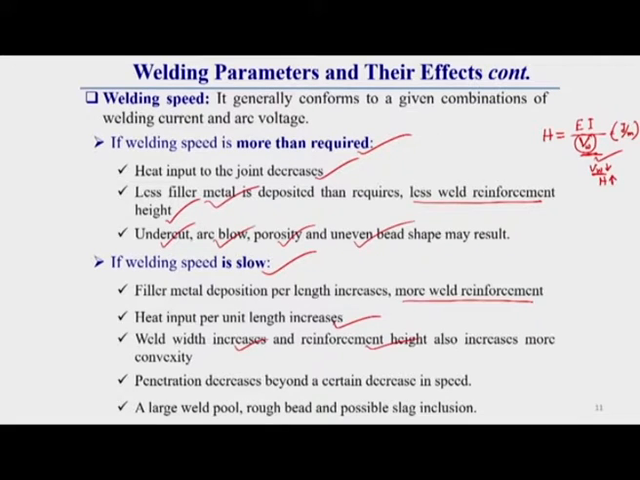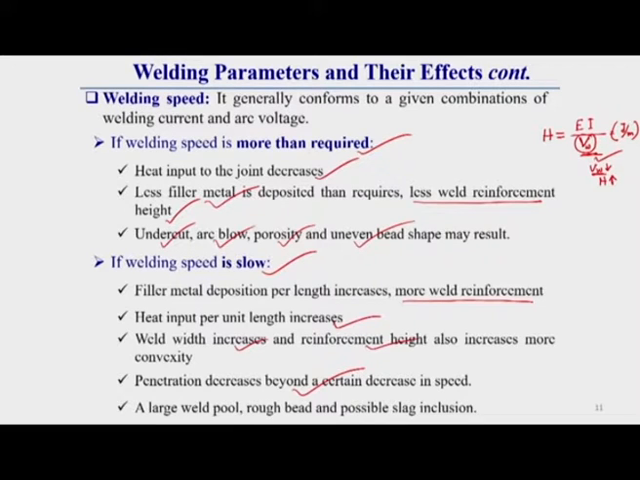So due to this slow welding speed, we will generally get a more convex bead shape. Then, penetration decreases beyond a certain decrease in speed. How that happens, I will discuss.